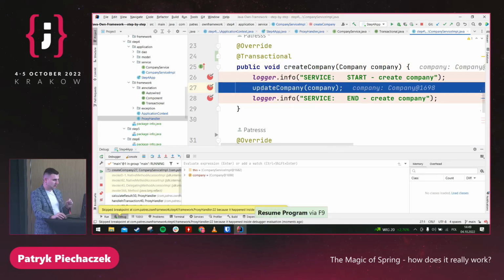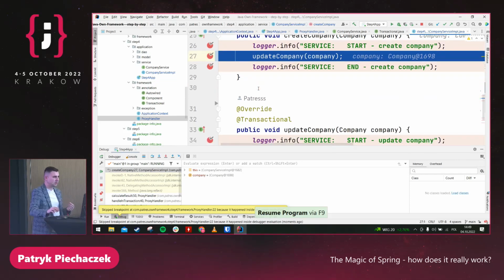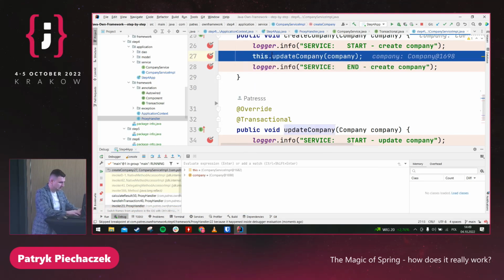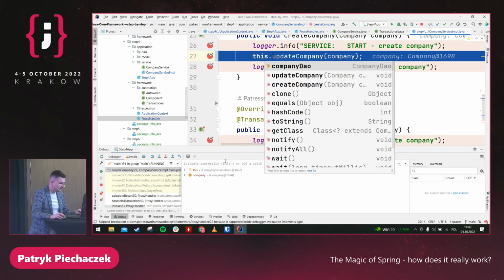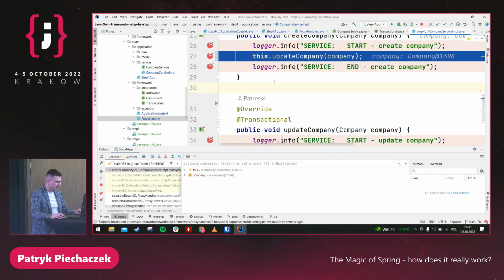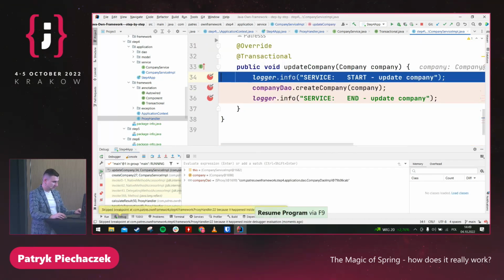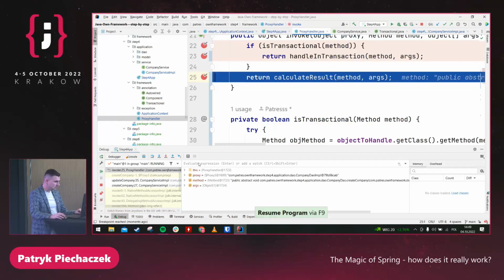We are calling update company. We are calling the method from the scope of the same bean. So here we have this, it's the same. And you can see that there is a company service impl. And it will not work because we have nothing that should handle our transaction. So that's why it doesn't work.